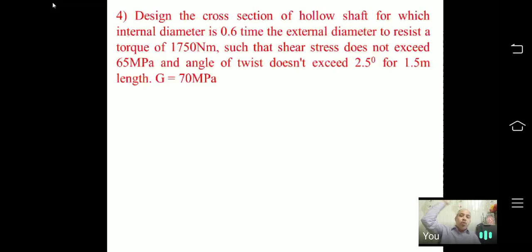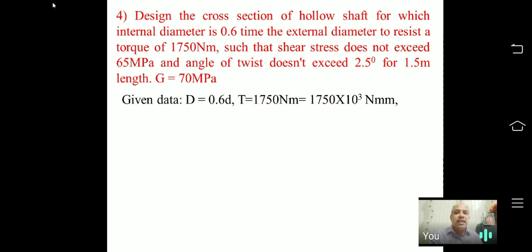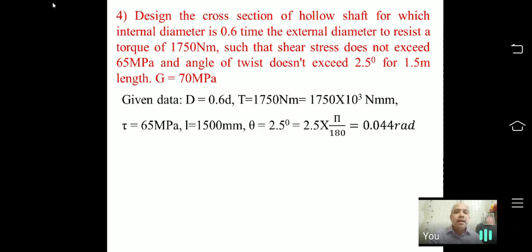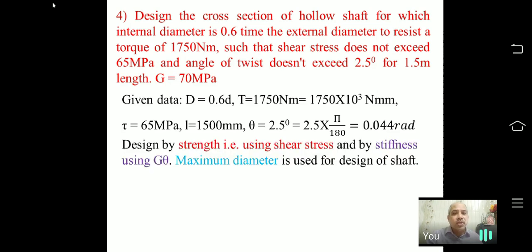Means we have two criteria, so we can find the value of cross section by using T by J is equal to G theta by L, and also by T by J is equal to tau by R.